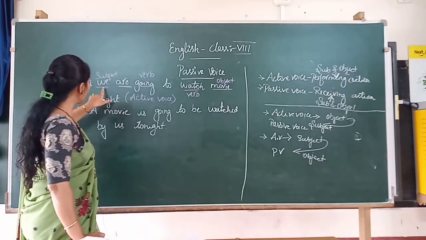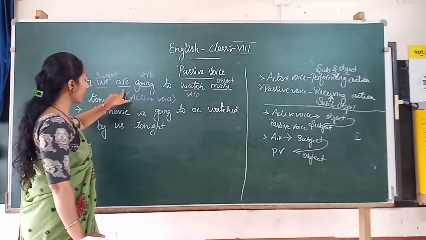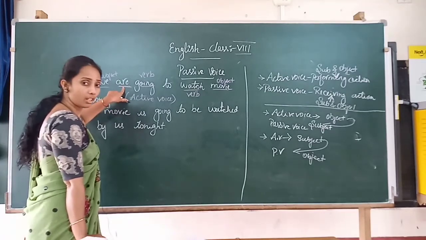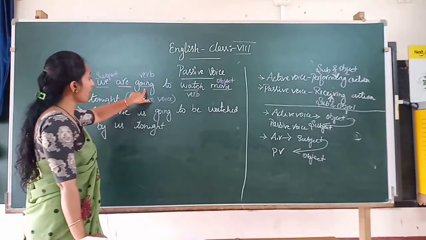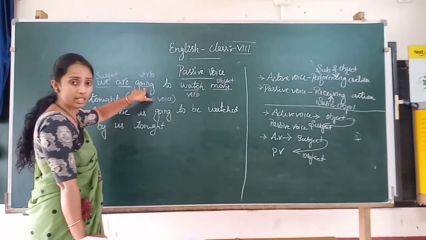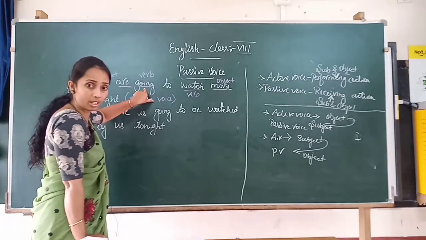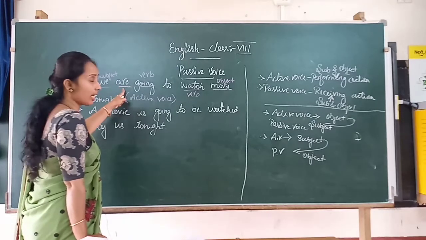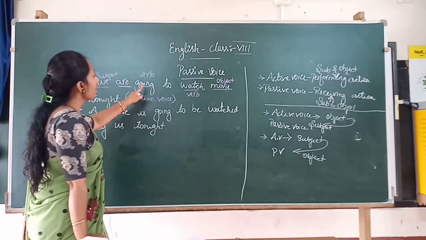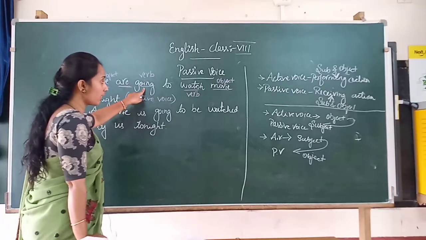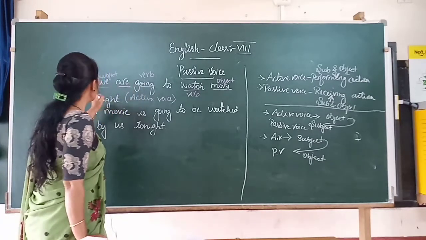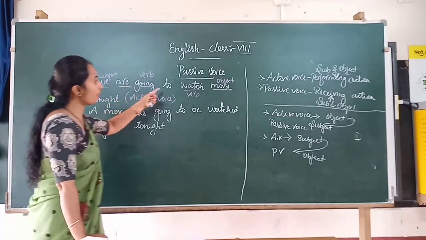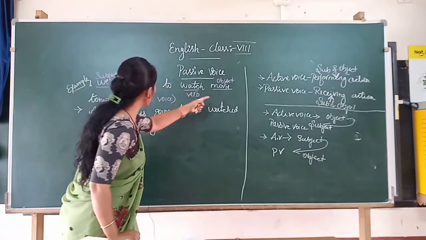Because of this plural subject, they have used are. And going is present continuous tense, right? Is it clear, children? So we are going to watch a movie tonight.